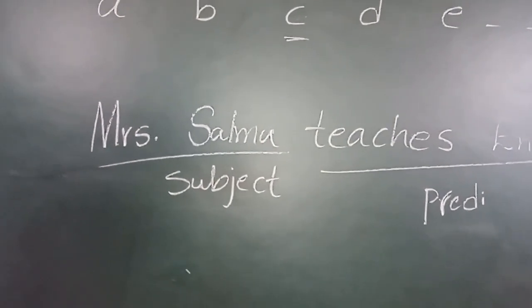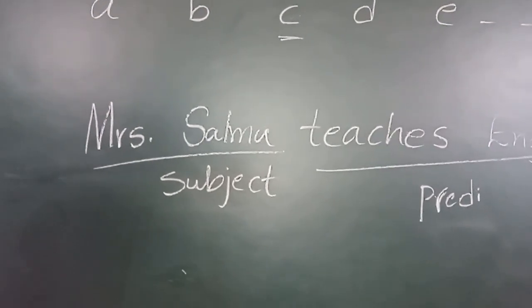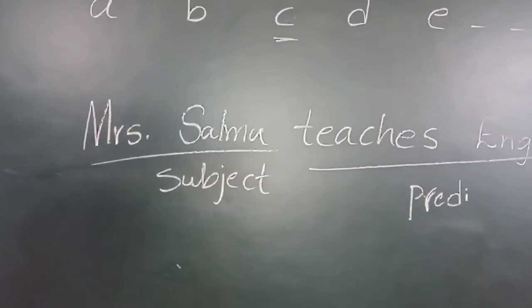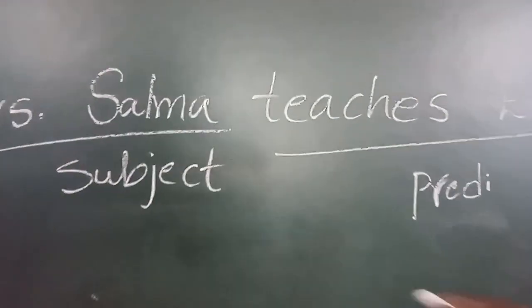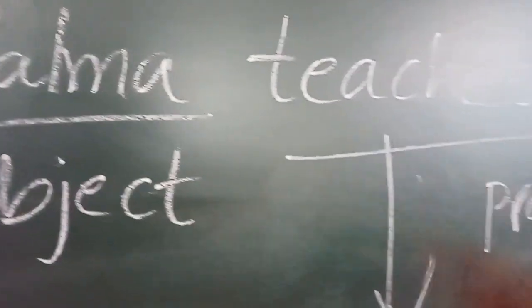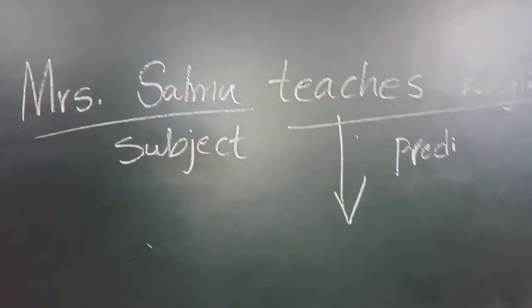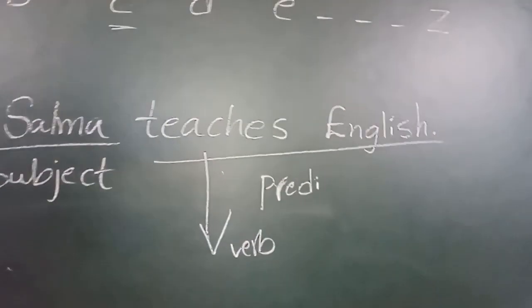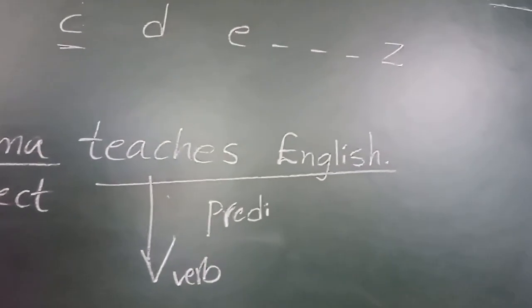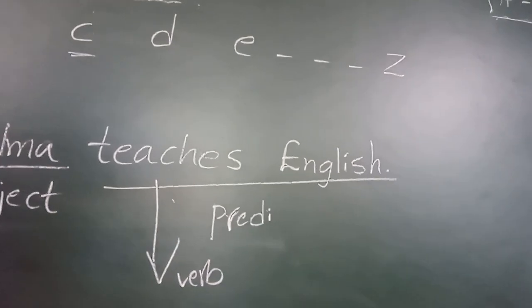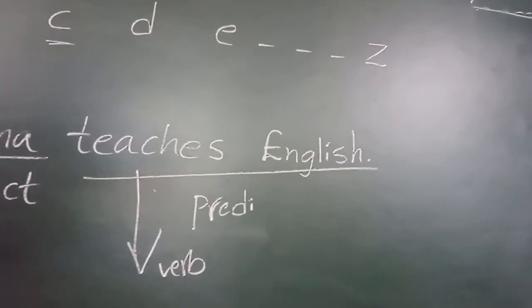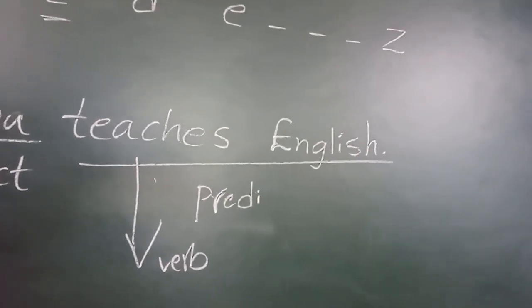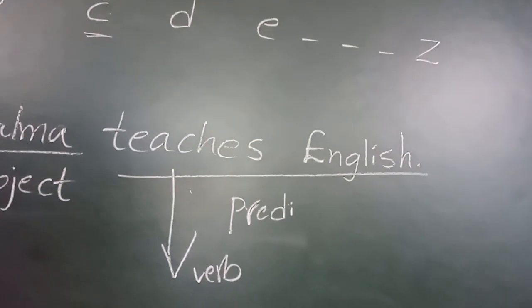What are the two main components of a sentence? Subject and predicate. So what is predicate? A predicate contains a verb. Teaches is the verb form. What is predicate? The part which tells us about the subject is the predicate. So which part is telling about the subject here? Teaches English. What is the subject doing?